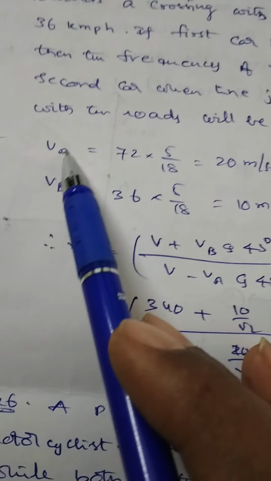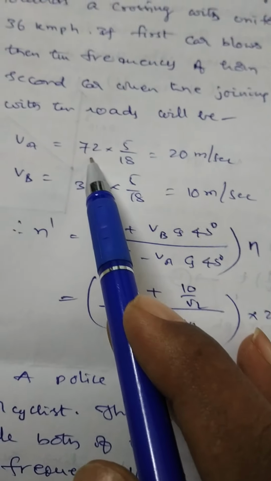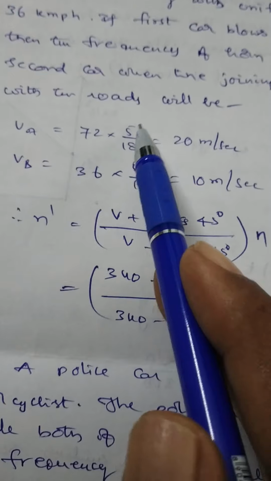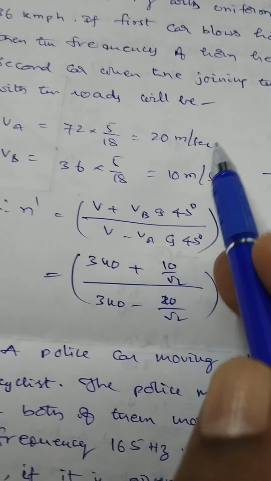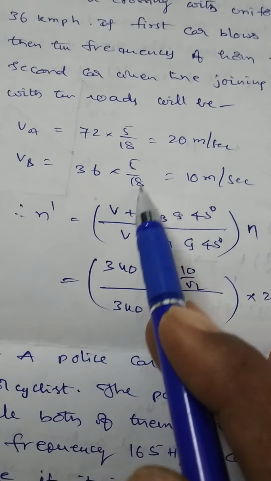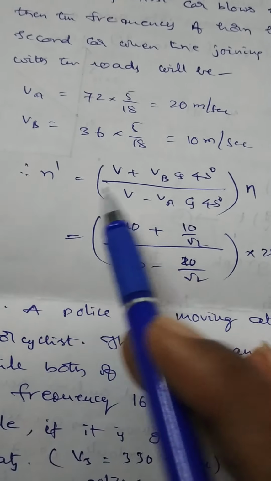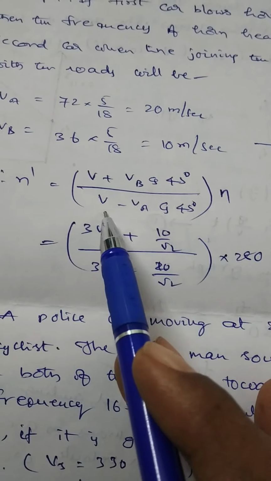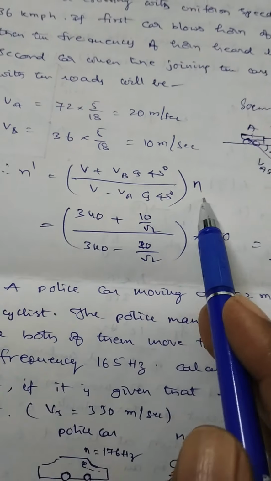Therefore, initially VA is equal to 72 kmph. Converting to meters per second, 72 into 5 by 18 is 20, and VB is equal to 36 into 5 by 18, which is 10. N dash is equal to V plus VB cos 45 by V minus VA cos 45 into N.